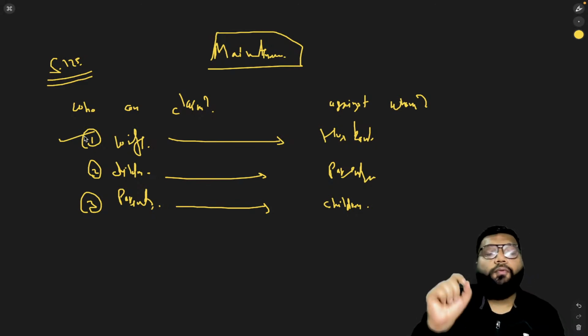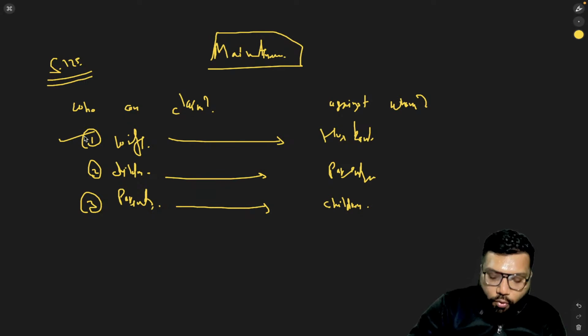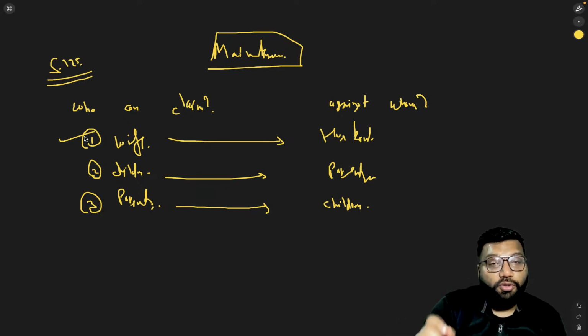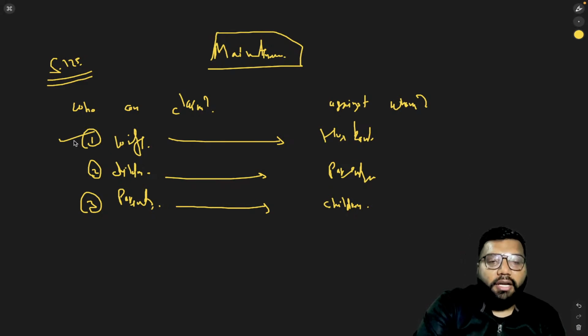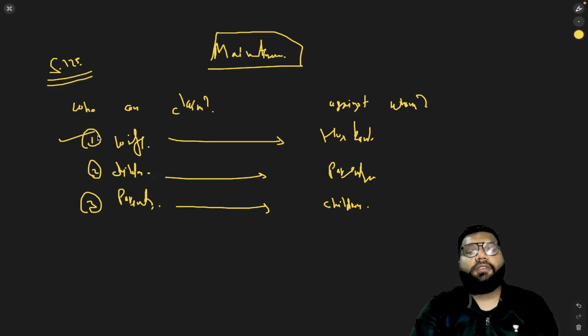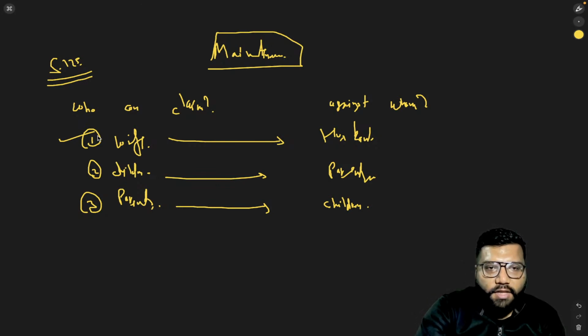Also for the purpose of section 125, the woman who has been divorced or who has obtained the divorce. So there is a difference between these two terms as well. If the wife is the one who has taken the divorce, even then she will be treated as wife for the purpose of section 125 to take maintenance.